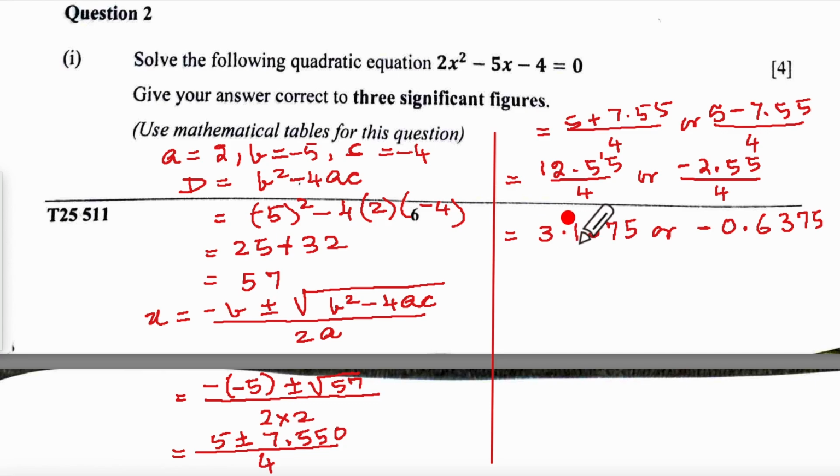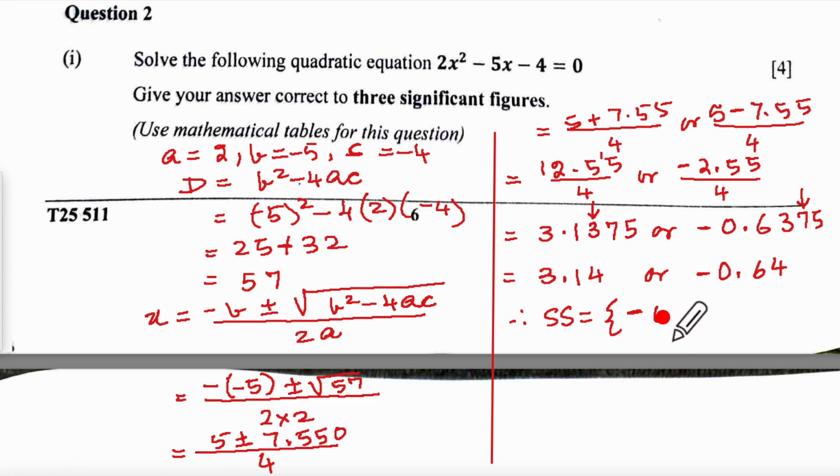Three significant figures is 1, 2, 3, we count from here, and this is 1, 2, 3, so we count after this decimal point. Because the 0 before the decimal point is non-significant. So it becomes 3.14, because the next digit is 5 or more than 5. Or it will be minus 0.6. This 3 becomes 4 with the same rule, and therefore the solution set is going to be minus 0.64 comma 3.14, and that is our answer.